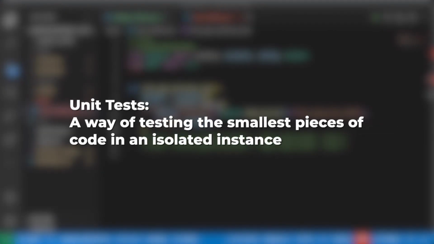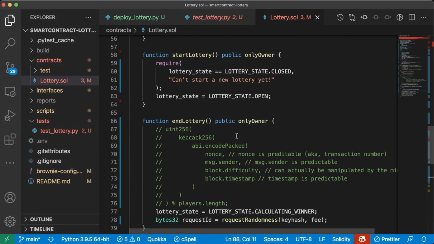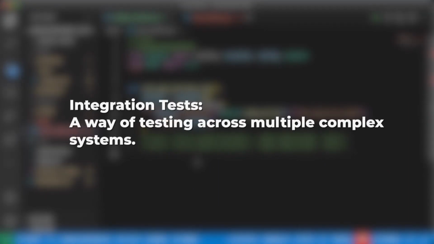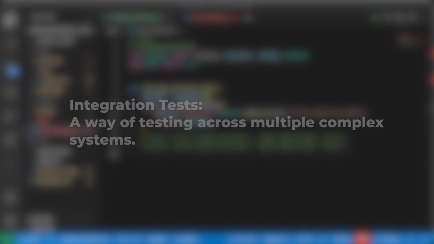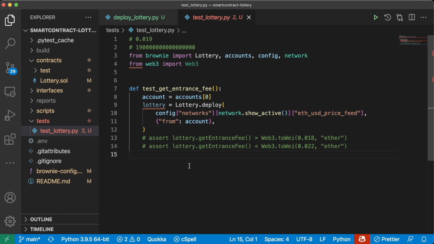A unit test is a way of testing the smallest pieces of code in an isolated system, and we're going to use it to loosely define testing independent functions in our lottery contract. We also want to do what's called integration testing, which is testing across multiple complex pieces. Typically, I like to run my unit tests exclusively on a development environment and my integration tests on a testnet.